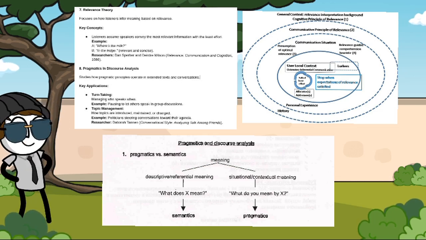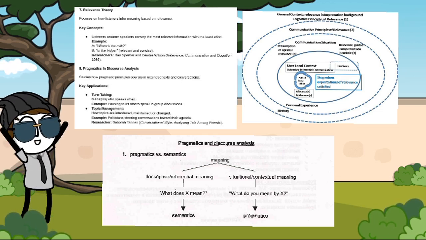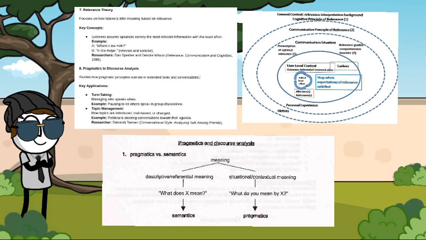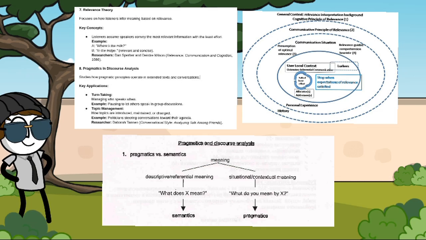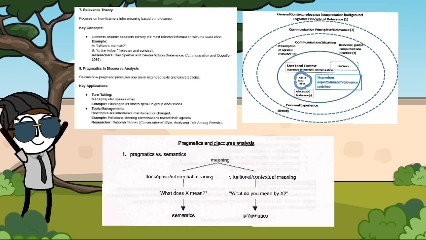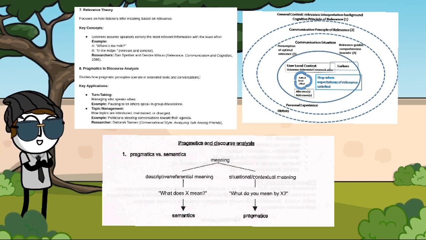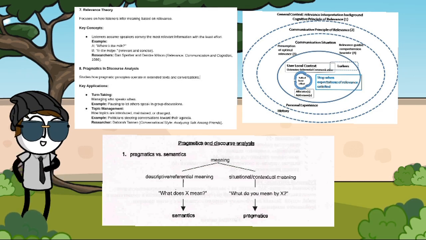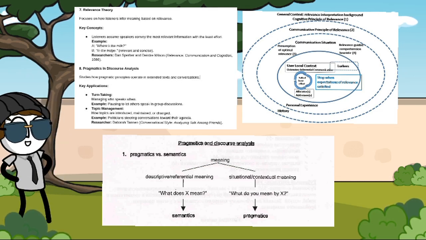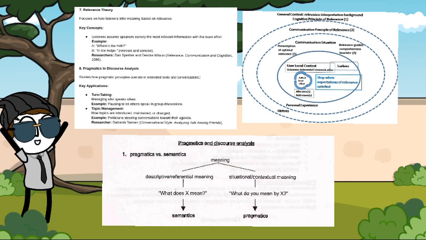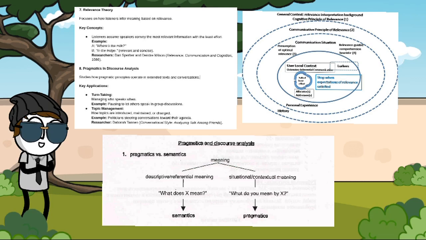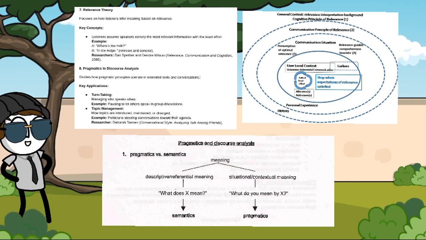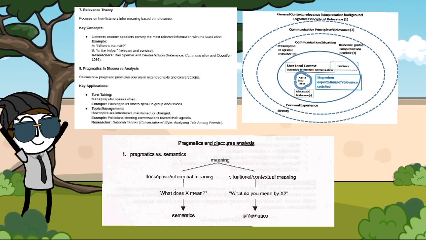Number 8. Pragmatics in discourse analysis studies how pragmatic principles operate in extended text and conversations. Key examples, turn-taking, managing who speaks when. Example, pausing to let others speak in group discussions. Topic management, how topics are introduced, maintained, or changed. Example, politicians steering conversations towards their agenda, which I will advance further on at the end of this subject. Researcher Deborah Tannen, Conversational Style, Analyzing Talk Among Friends.